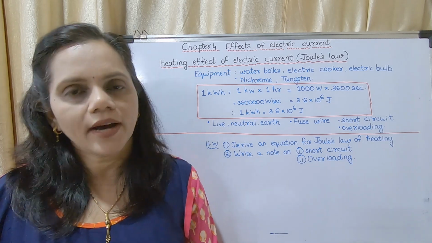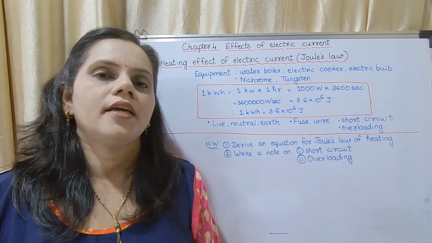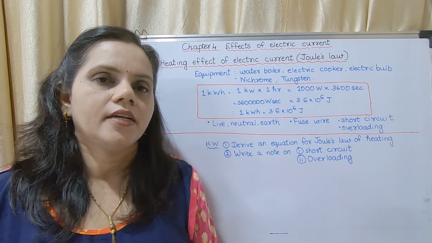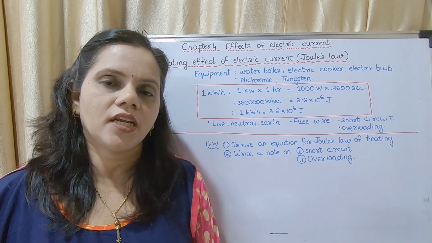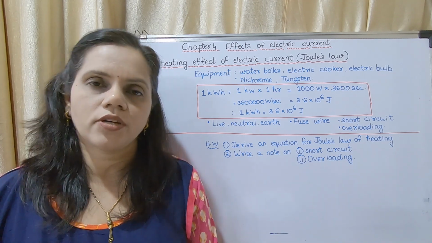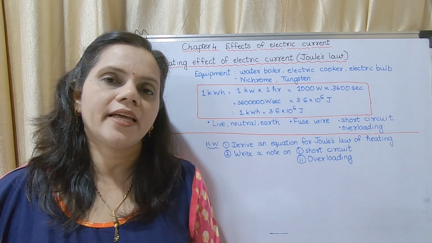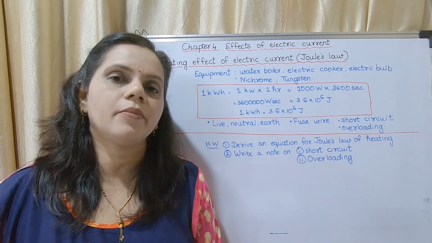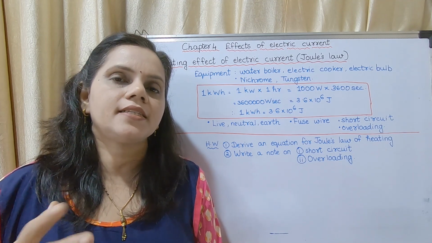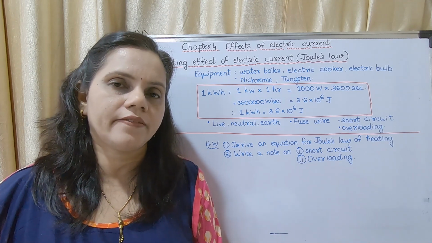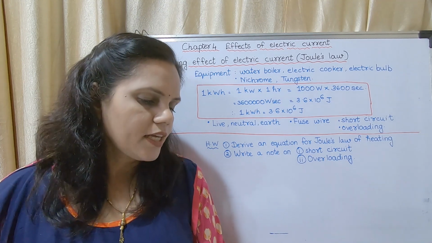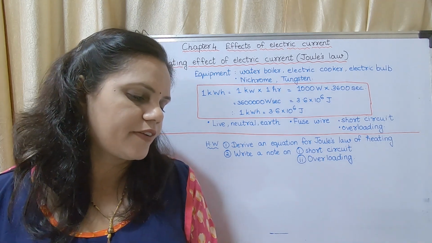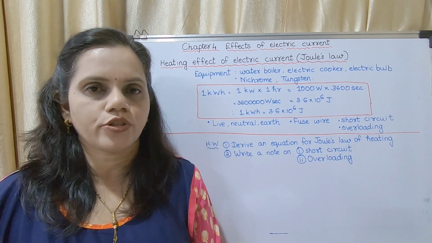So why does short circuit occur? If there is a leakage of current, the live wire is having insulation, the neutral wire is also having insulation. If by any means the insulation is cut, if the wires become open, then due to huge potential difference, a large current flows through it.